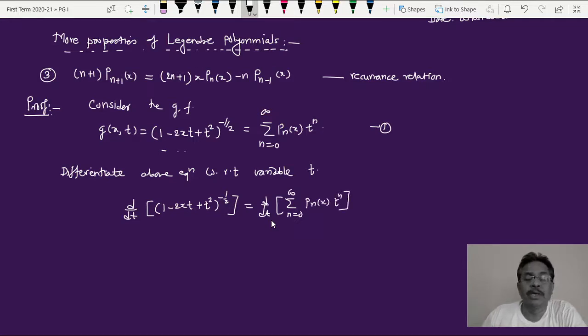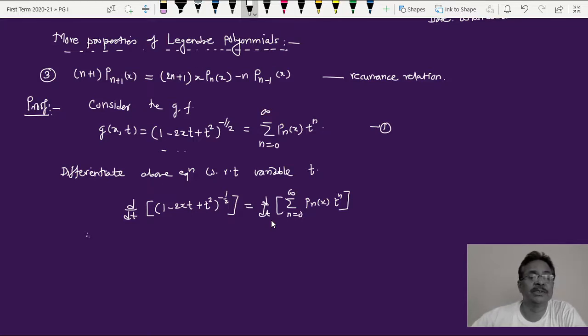So here P_n(x), or the summation over n equal to 0 to infinity of P_n(x), is not a function of t. Therefore this can be taken outside. Only t raised to n is a function of t. And here, 1 minus 2xt plus t squared, raised to the power minus half, this entire thing can be assumed as a function of t. So this is a simple differentiation.